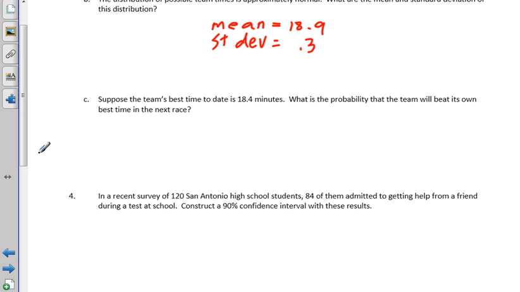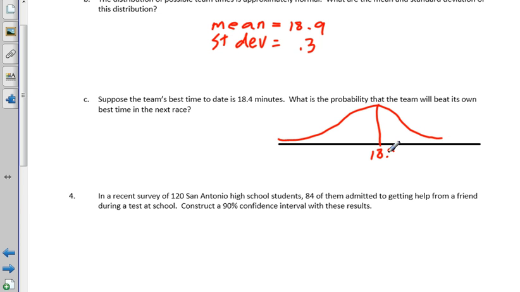All right, part C, suppose the team's best time to date is 18.4 minutes. What's the probability the team will beat its own best time in the next race? We're just going to do a normal CDF based on the mean and standard deviation before. So, again, we're doing normal CDF. This time, we're looking at their total time, so it's a different distribution, but still normal. 18.9 with a standard deviation of 0.3.